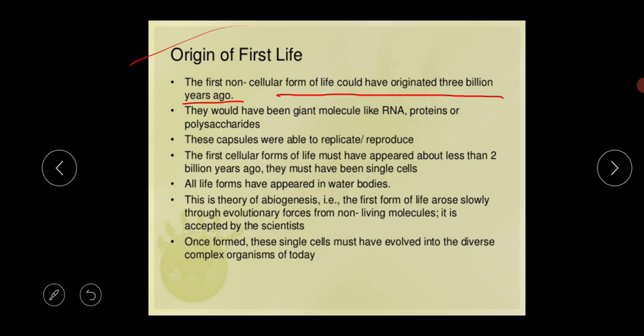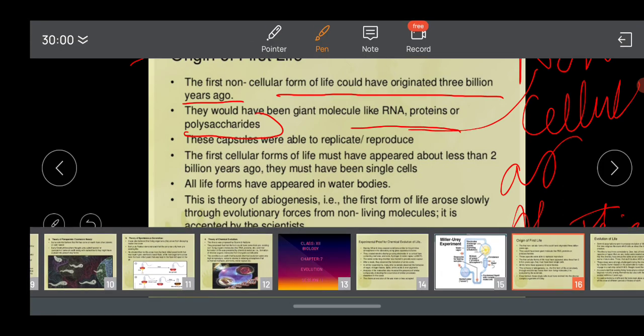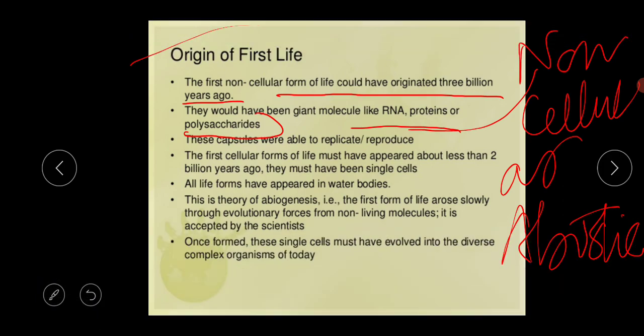Second, they would have been giant molecules like RNA, proteins or polysaccharides. All are non-cellular, abiotic things, not living things.